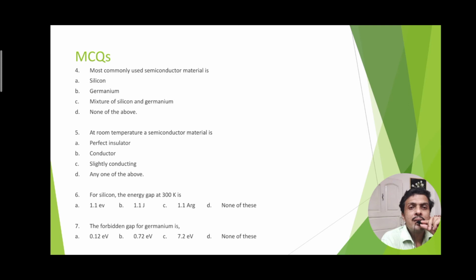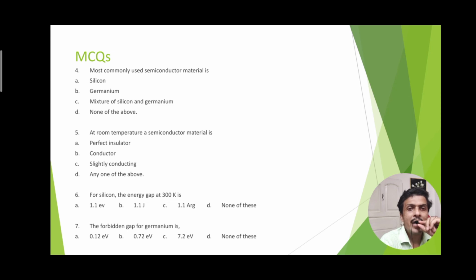At room temperature, a semiconductor material is a perfect insulator, conductor, or slightly conducting, or any one of the above. The choice must be slightly conducting, because at room temperature a semiconductor material is neither a conductor nor a perfect insulator. It shows conductivity, but it is not a good conductor, since the application of voltage produces more electrons and shows more conductivity.